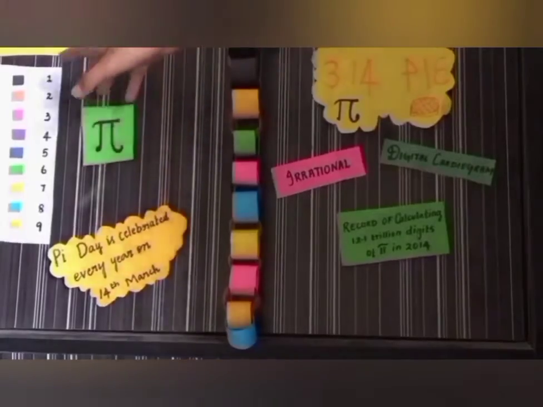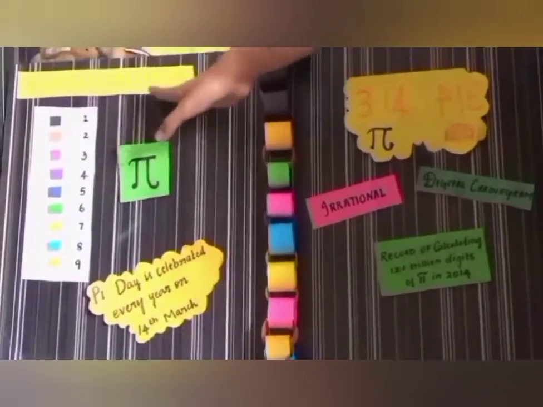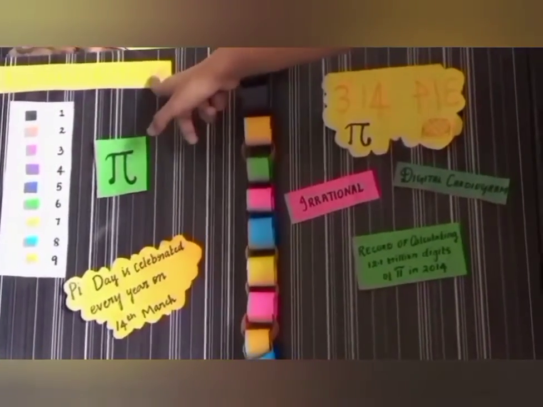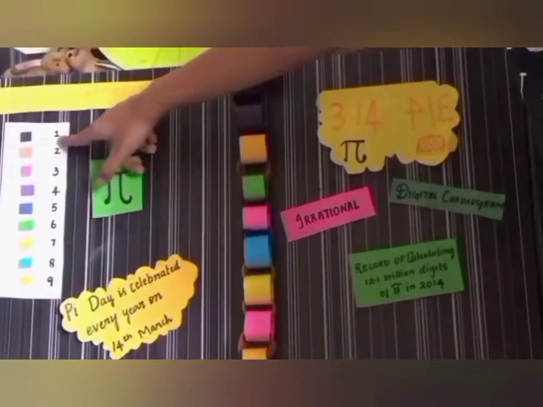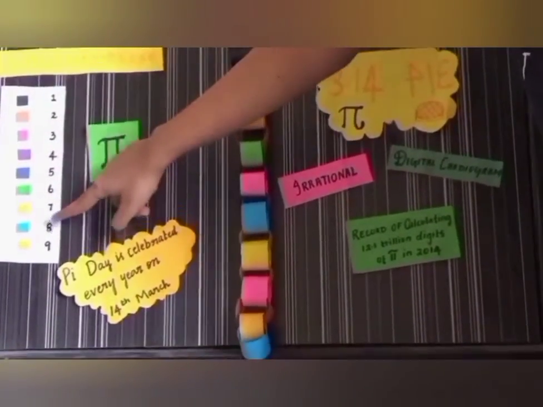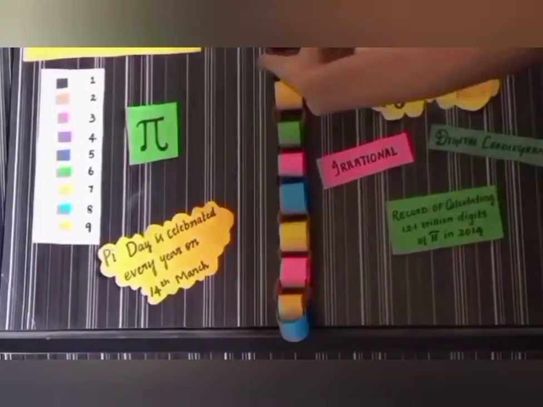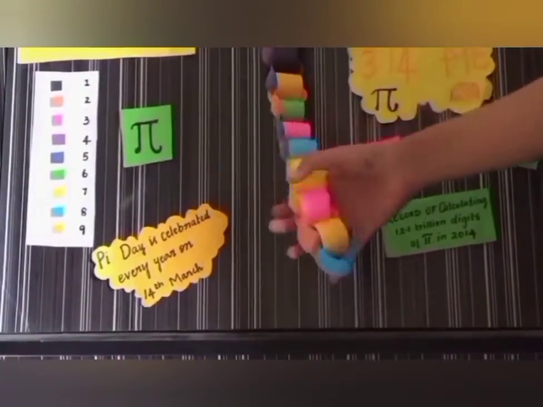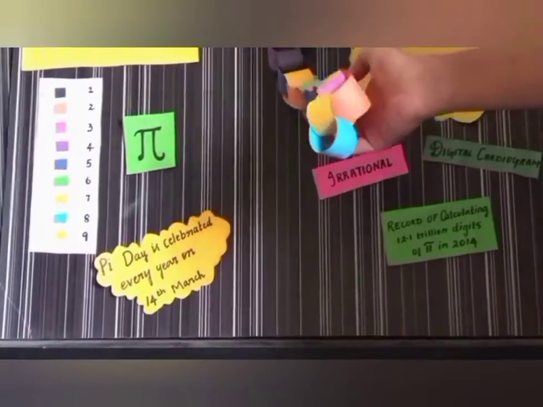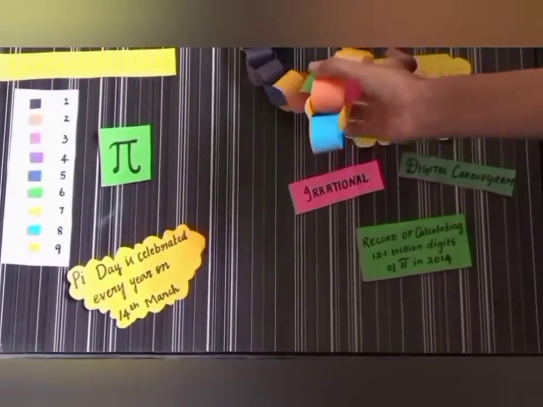Here I have written the approximate value of pi, up to 18 decimal places. And also I have given the color pattern for 1 to 9 digits, and according to the colors and the decimal places of pi, I have made this loop. Therefore, this loop represents the value of pi up to 18 decimal places.